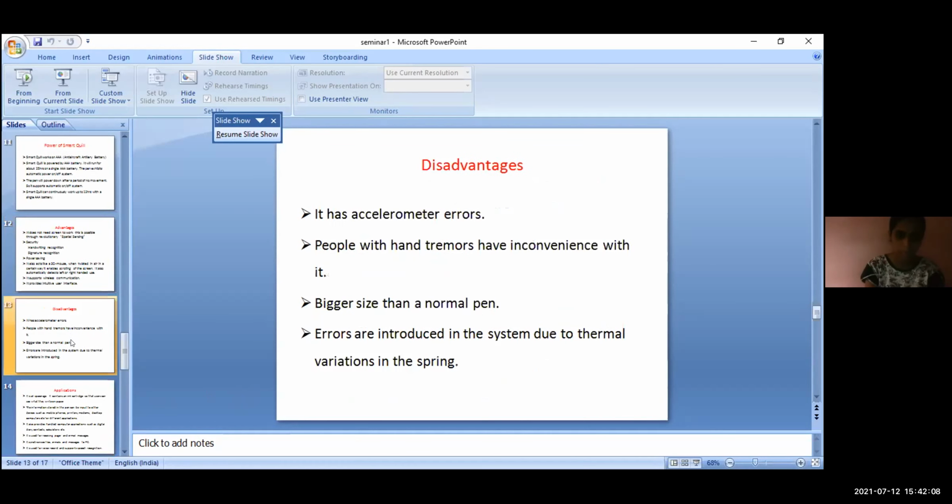Disadvantages: it has accelerometer errors. Left-hand pen users have inconvenience with it. It is bigger in size than a normal pen. Errors are introduced in the system due to thermal variations in this pen.